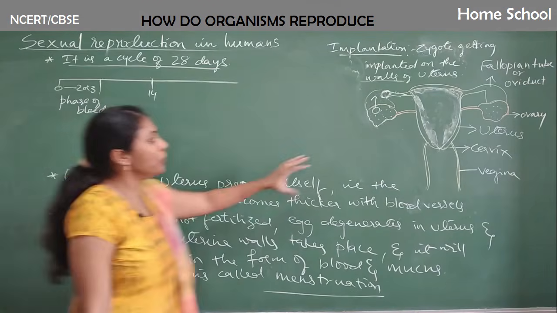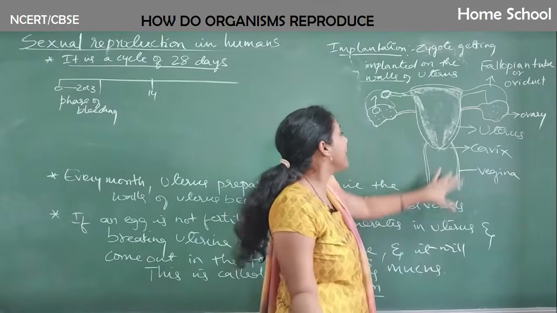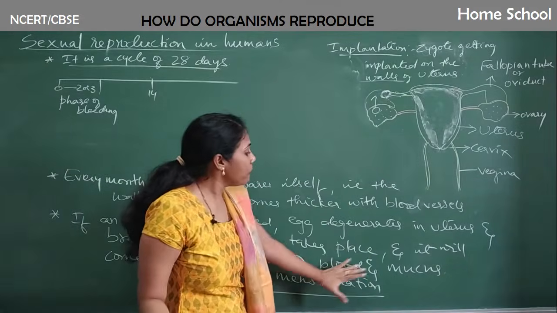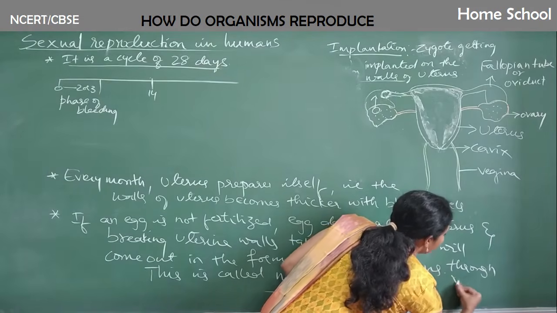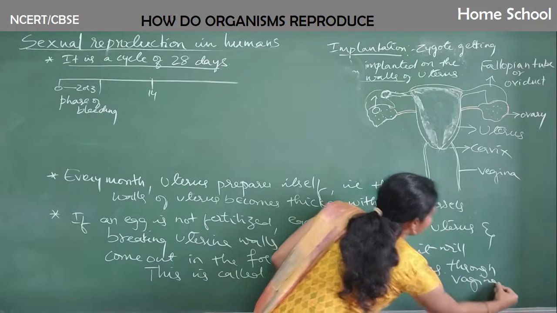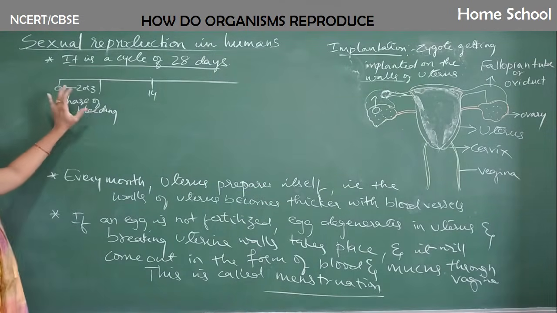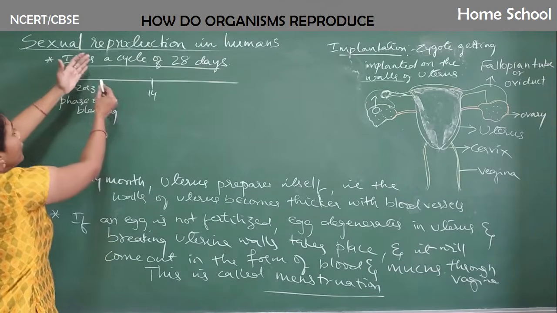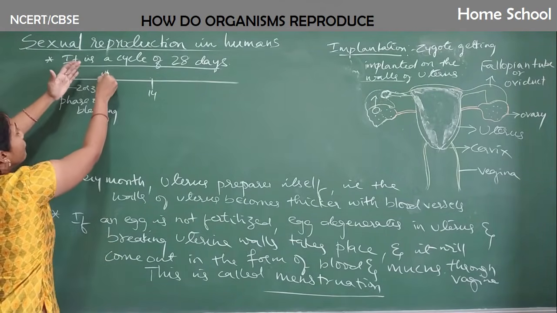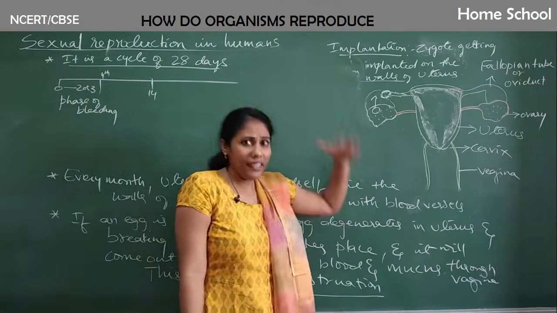Like I told you, the uterine wall will break up, the egg also degenerates, and it will come out in the form of blood and mucus through the vagina. Okay, through the vagina, and this is what we call the phase of bleeding. That bleeding keeps happening for about 2 to 3 days. And after that, from the 4th day till the 13th day, what happens is, it continues.